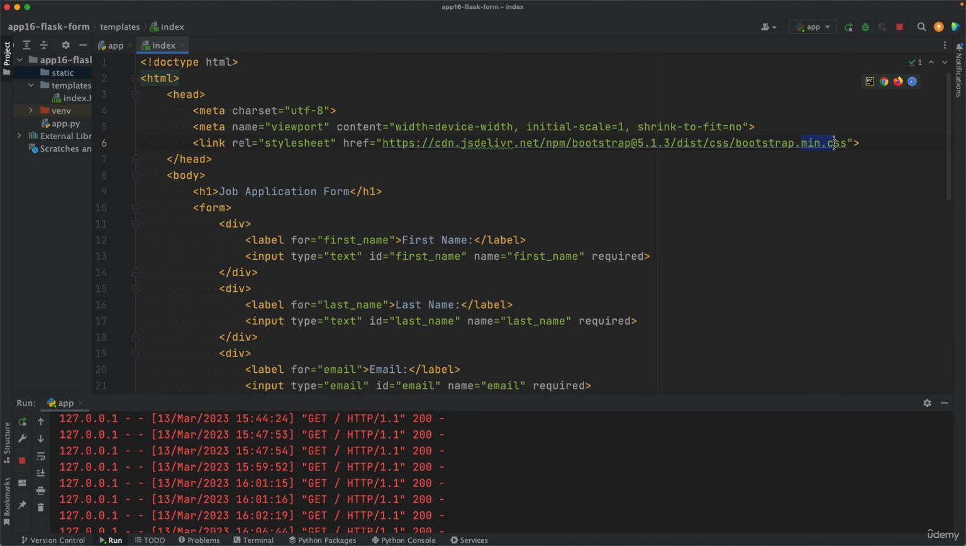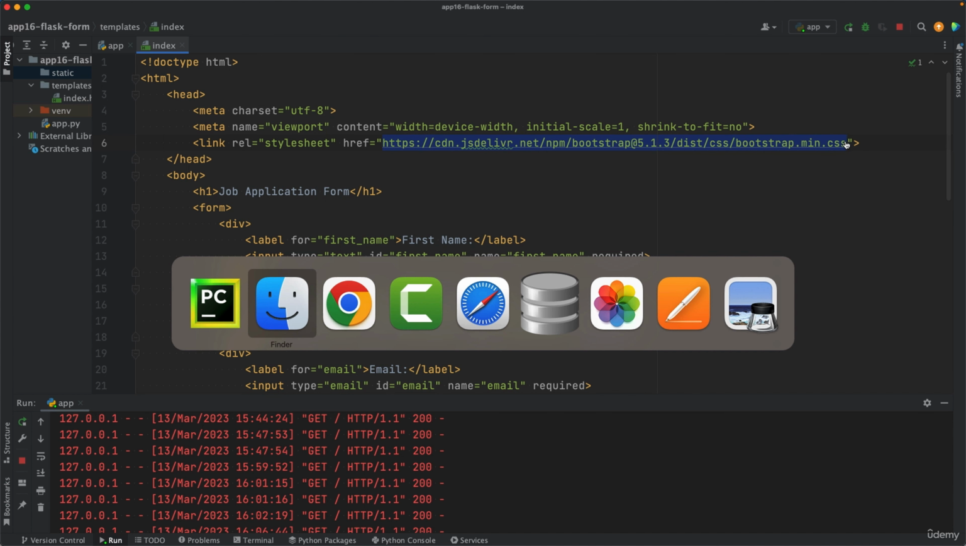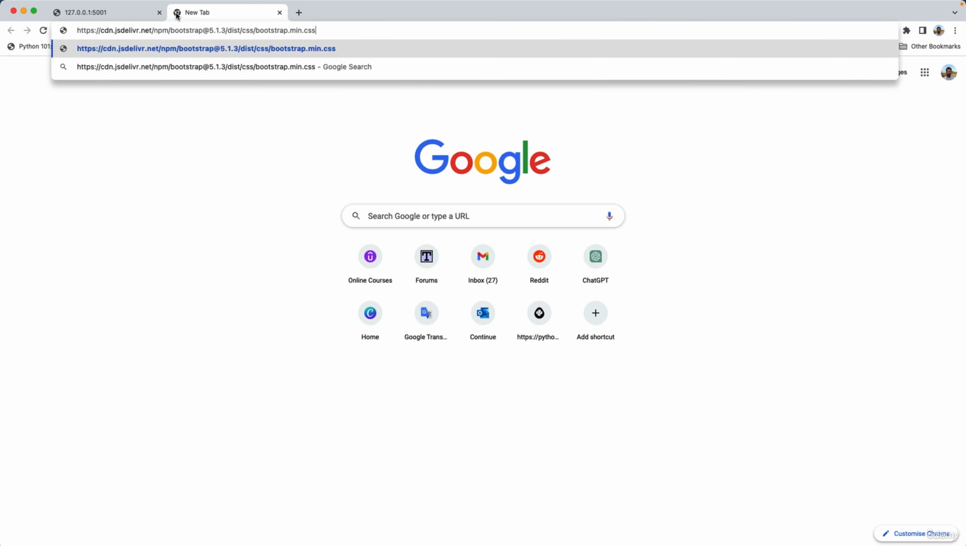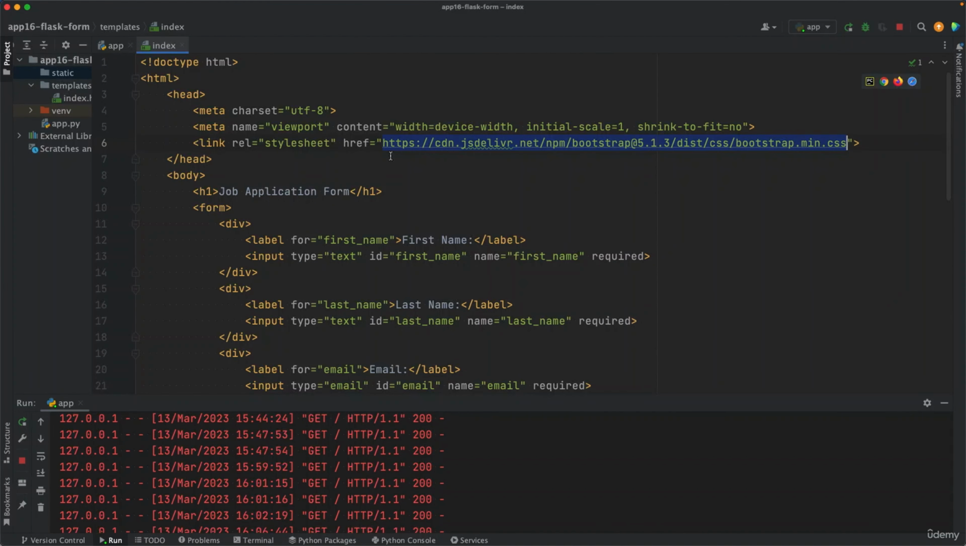The name of this file is min.css, and this file is stored somewhere on a remote server. If you're curious, you can copy that link and just paste it here, reload, and what you'll see is CSS code. That contains classes, and part of that code can be used in our HTML script. How?